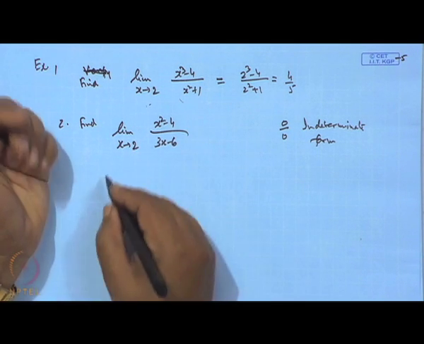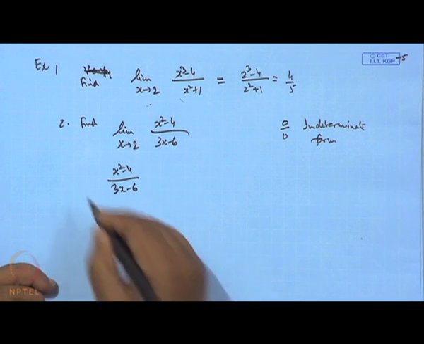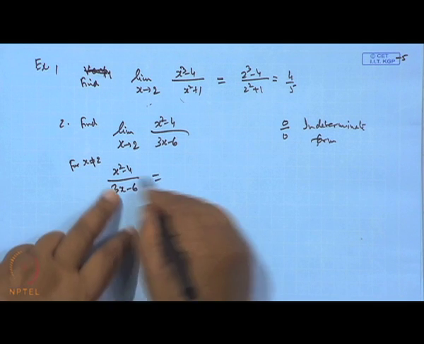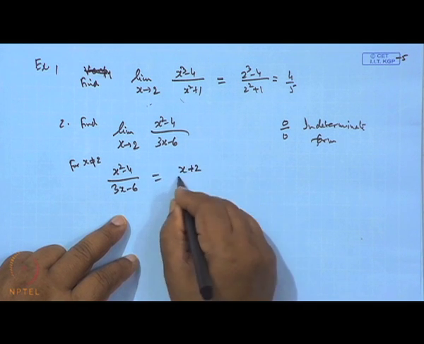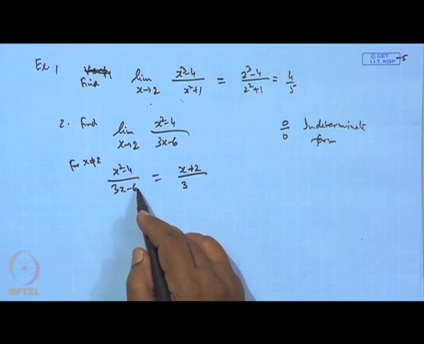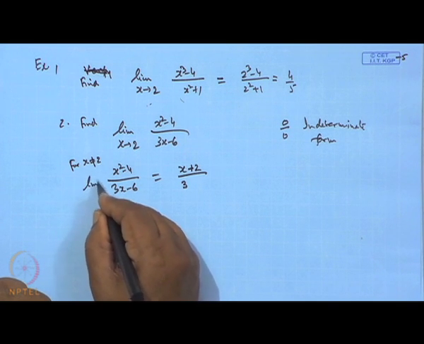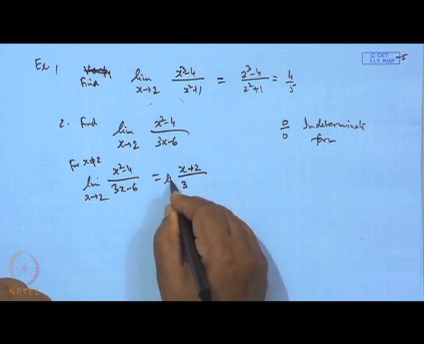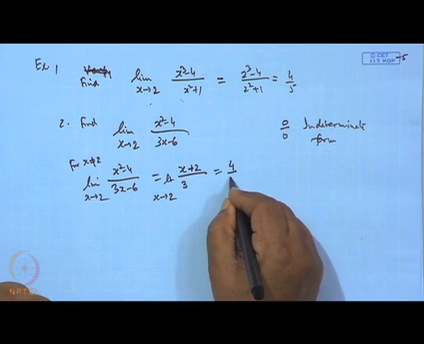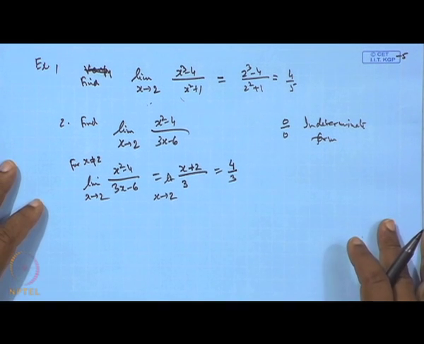So, if I write the function (x square minus 4) over (3x minus 6) for x different from 2, then what happens? You can write this as (x plus 2) over 3, just because x minus 2 gets cancelled. And then when you take the limit of this as x tends to 2, it comes out to be 4 by 3, and that is the answer. Okay. So, that way we can easily find it.